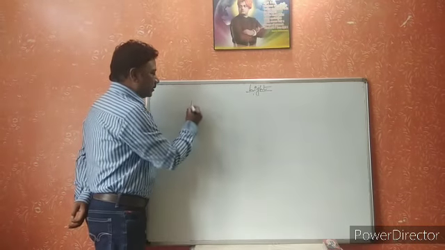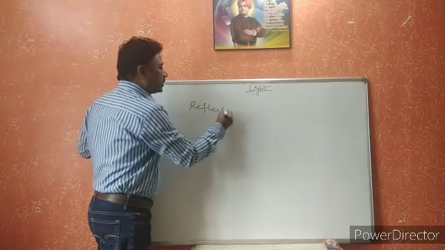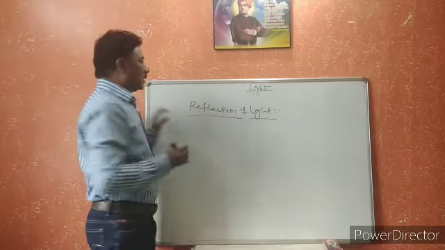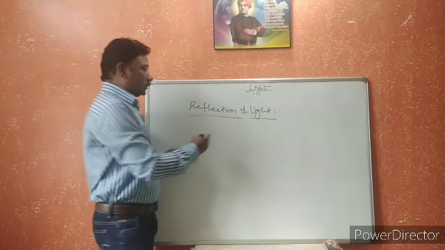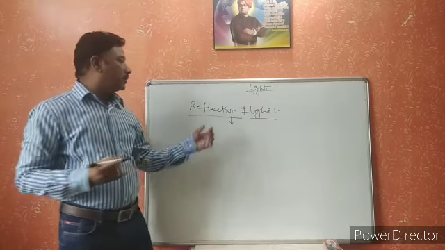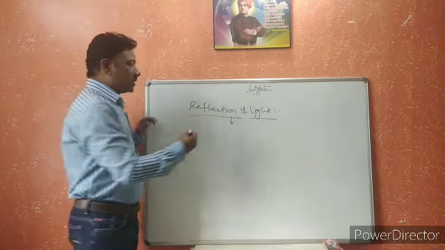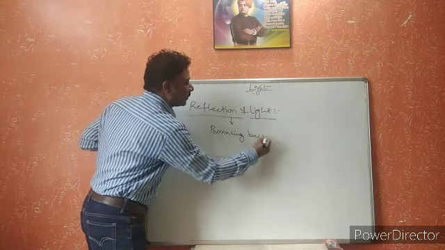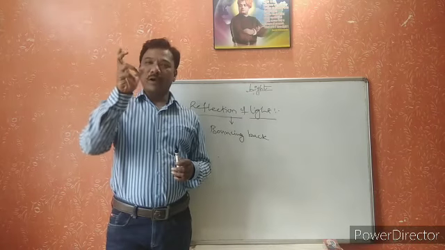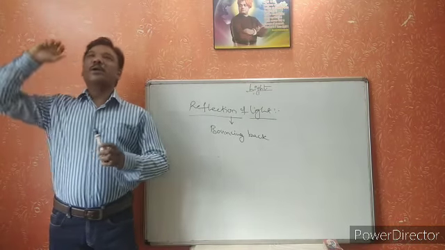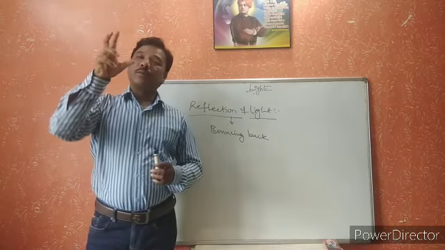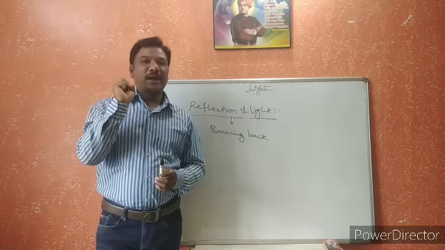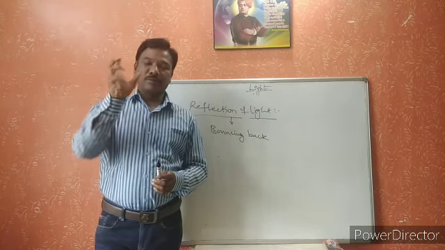Now let us see what is reflection of light. Let us try to give a one word meaning for reflection. Reflection means bouncing back, coming back. For example, take a ball in your hand and throw that ball towards the wall. When that ball hits the wall, it comes back to your hand. This is called bouncing back.